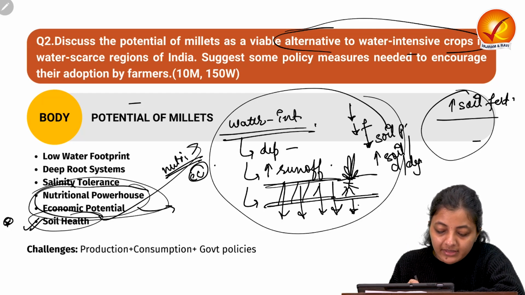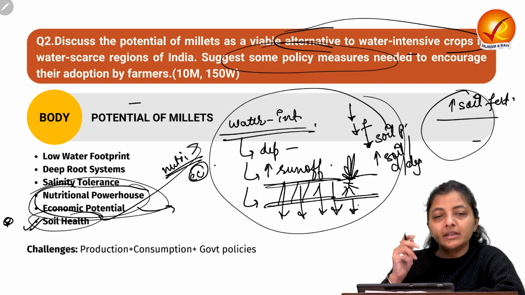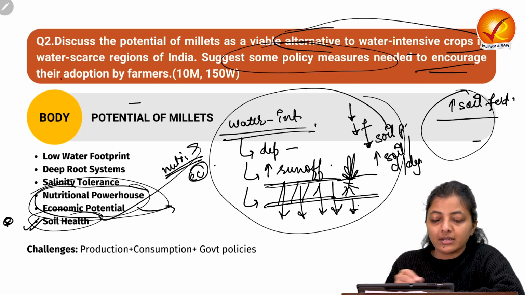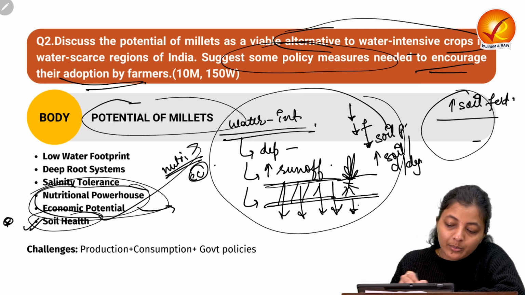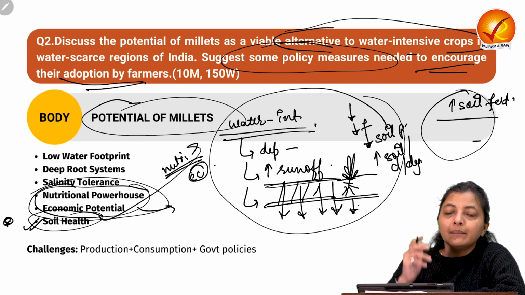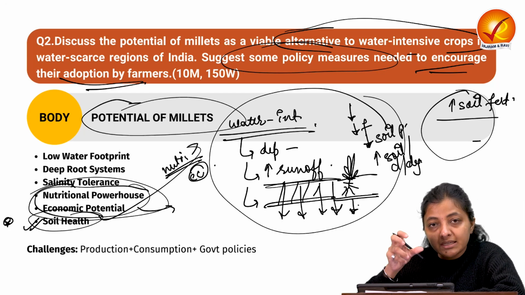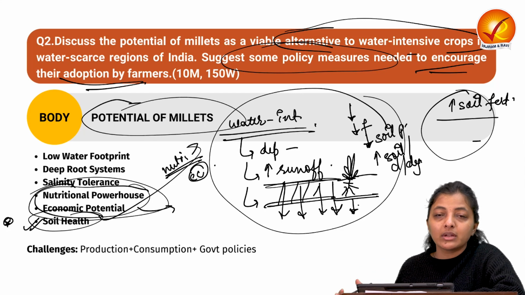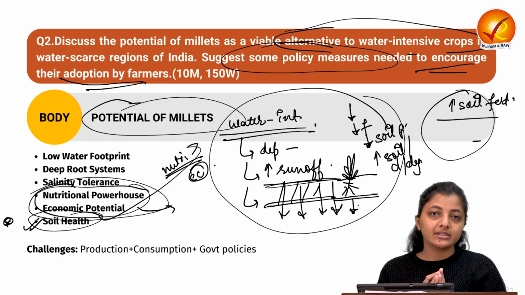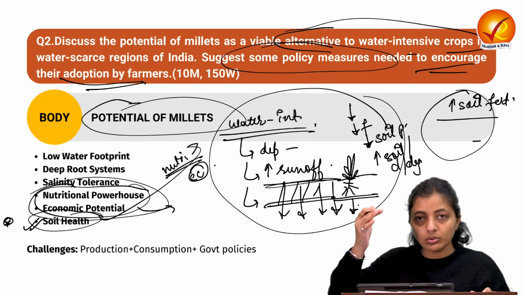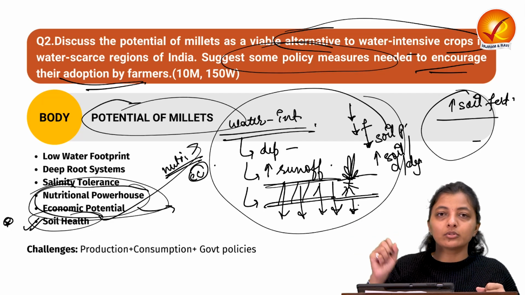So you can write with these two aspects. Now, because the question is asking us to suggest some policy measures to encourage their adoption by the farmer, you can write some connecting line between the potential and the policy measure, that there are some challenges with respect to millets production. That is why we need some policy measures to enhance productivity and to face these challenges. Whatever the farmers are facing, we need to take care of all those challenges with respect to the policy measures.